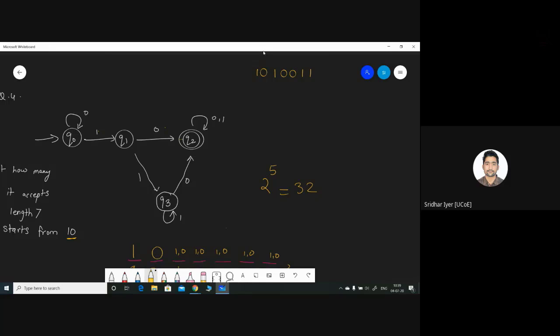Why? Because 1, 0 has been accepted. Then if the input is even 1 or even 0, it is going to remain in Q2 only. So what we are bothered with is manipulating these 5 positions. And that can be done with the help of this formula, 2 raised to 5, because we have two inputs, either 1 or 0, and we have 5 positions. So it is nothing but the number of inputs raised to the number of positions available. That is 2 raised to 5, which is 32.